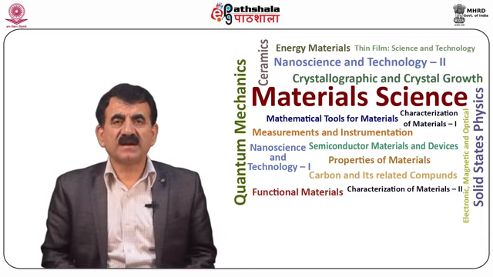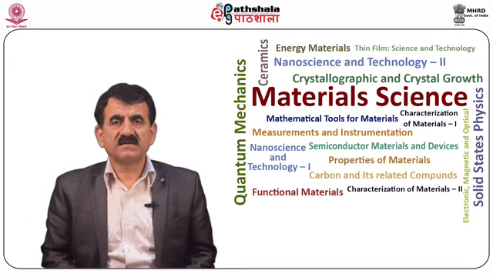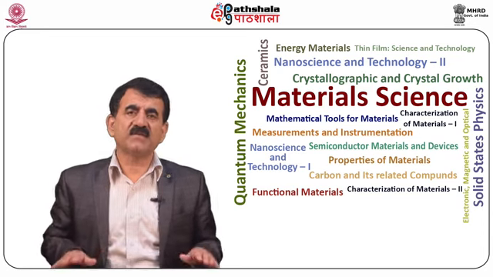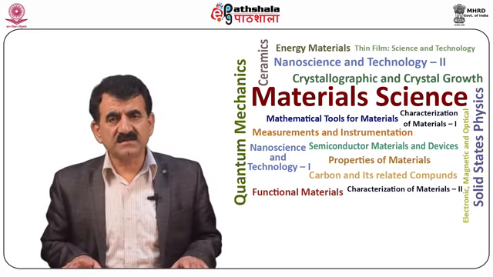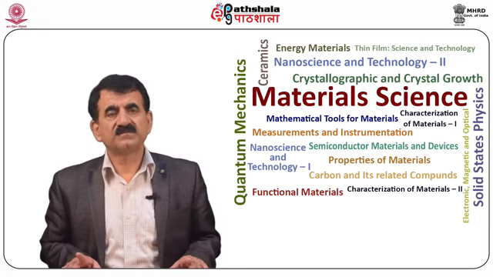So students, let us summarize what we have learnt in this module. A mathematical way of expressing the form of the wave function, that is the Bloch function, that characterizes free electron energy levels in a periodic crystal lattice is known as Bloch theorem.